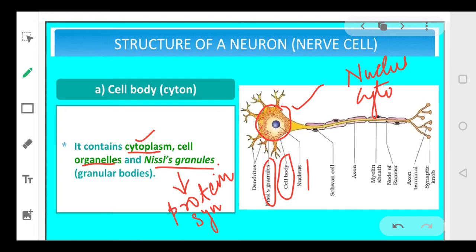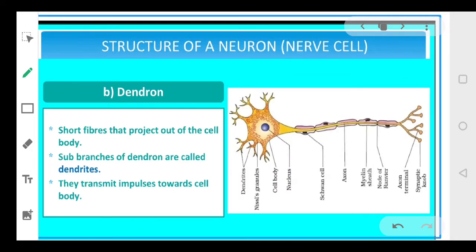Now let's come to the second part, that is your dendrite. Instead of dendron we'll use the word dendrite. You can see in the photograph, these finger-like projections are called dendrites. These are finger-like projections coming from the cell body. तो जो आपकी cell body है, cell body में से कुछ branches निकलती हैं, and those finger-like projections or branches are referred to as dendrites.